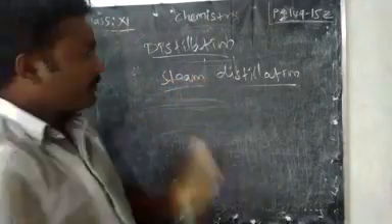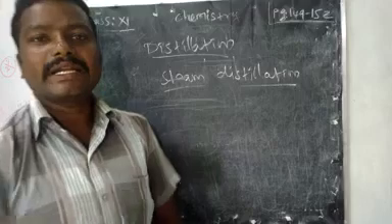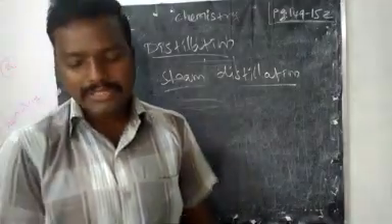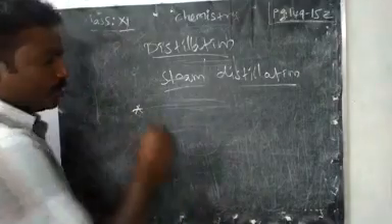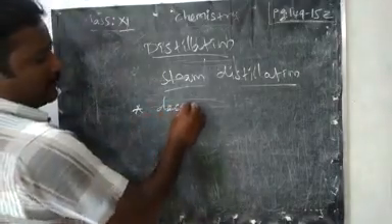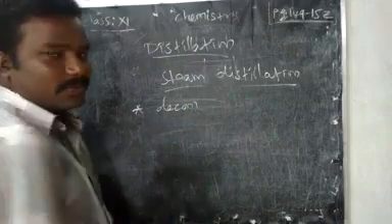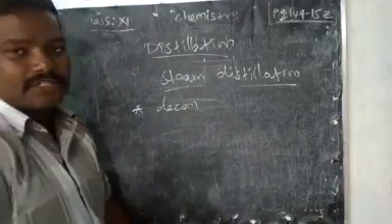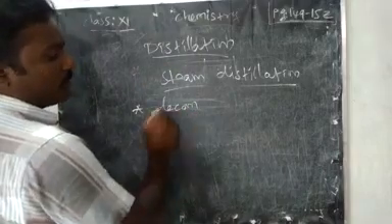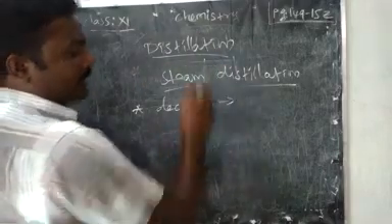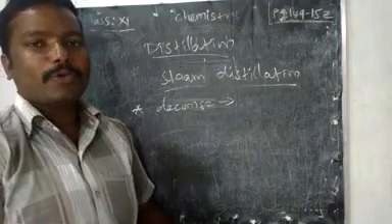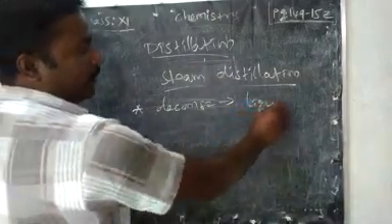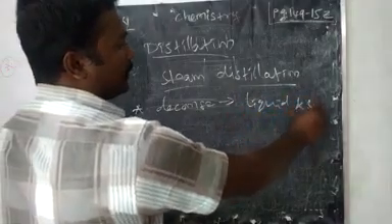See, in this steam distillation, we should follow certain conditions, right? If you know the conditions, then only we can use it. What are the conditions? The compound should not decompose under these conditions, because we are going to use only solid and liquid. We cannot use gas, okay? Some compounds may decompose at high temperature. Here we will take only liquid as well as solid.